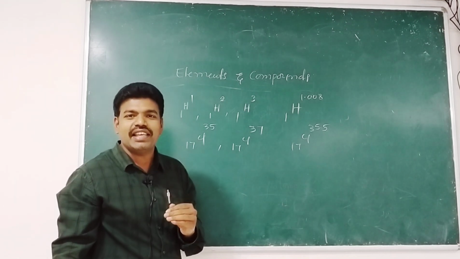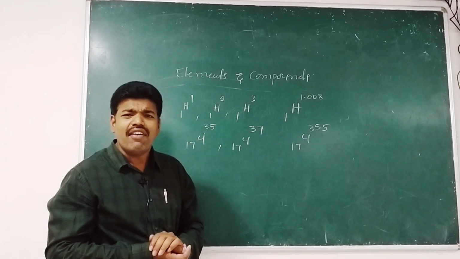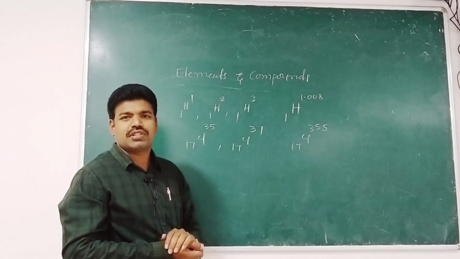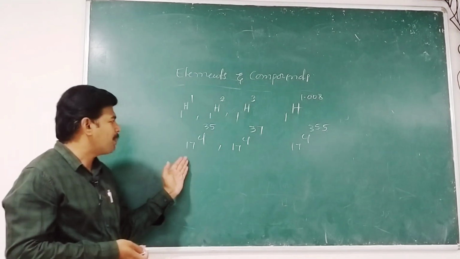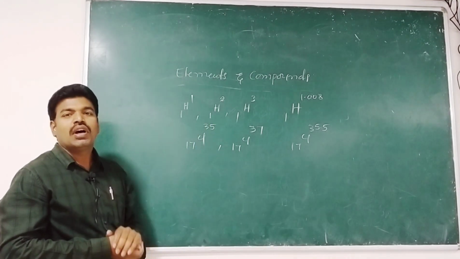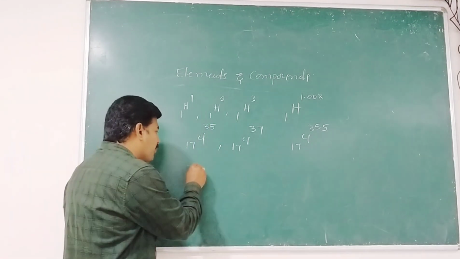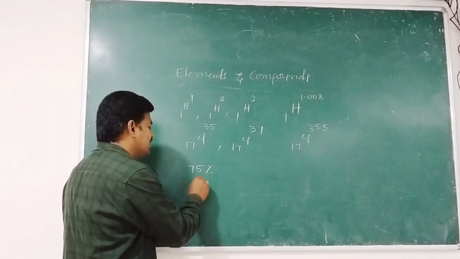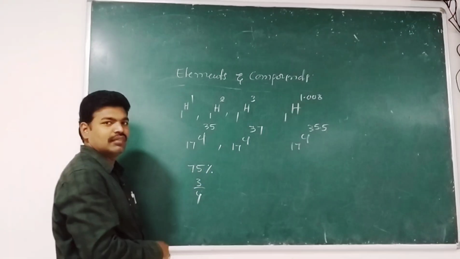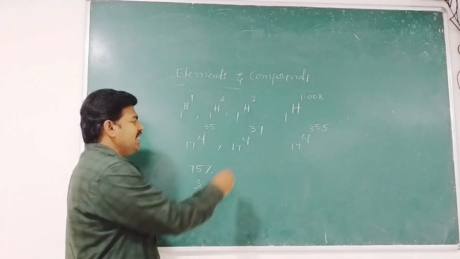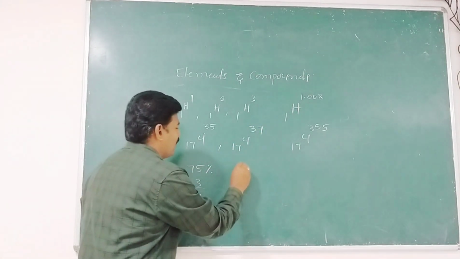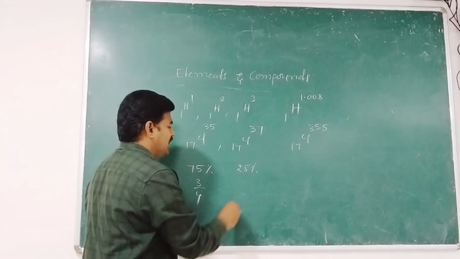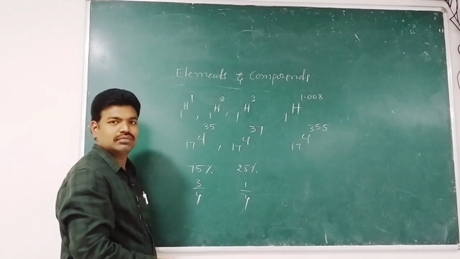Let me calculate the weighted average of isotopes. In nature, the isotope 17Cl35 abundance is 75%, that is 3 by 4. And the isotope 17Cl37 abundance is 25%, that is 1 by 4.